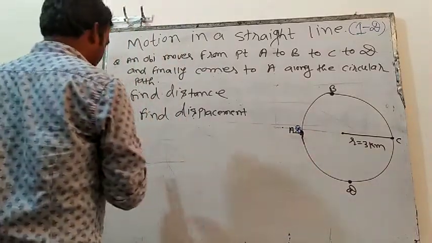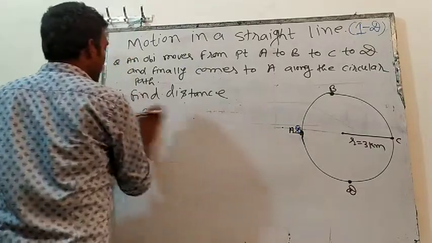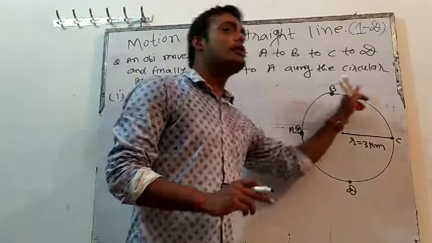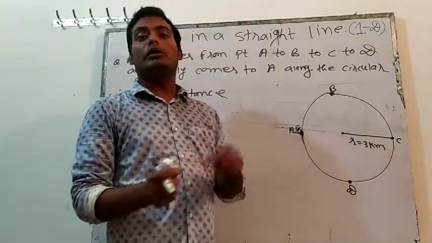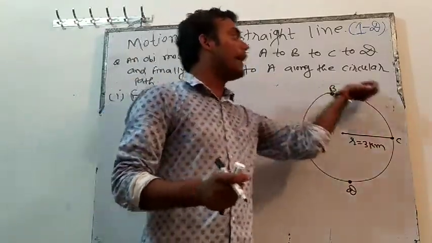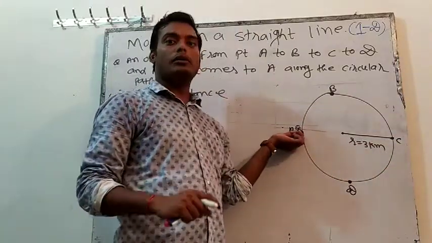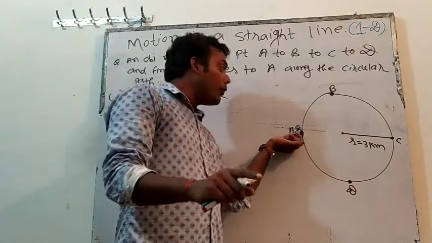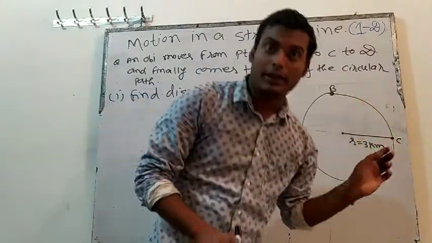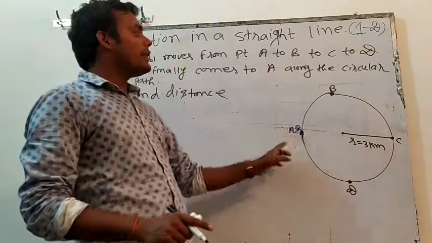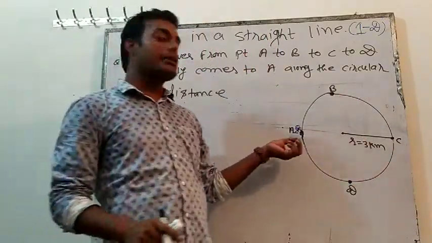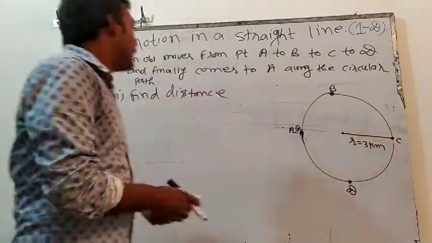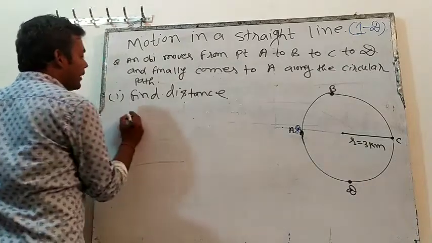Solve the first question first. Distance will be equal to the perimeter of the circle because it is completing the whole circle. That means it is completing one revolution. One revolution means it starts from this point and again comes back to this point. If it completes one more revolution, that will be two revolutions. If it goes from here to here, it will be 2.5 revolutions. Am I clear? But in this question, it is only completing one revolution. The object starts from point A and again comes back to point A. That is one revolution.